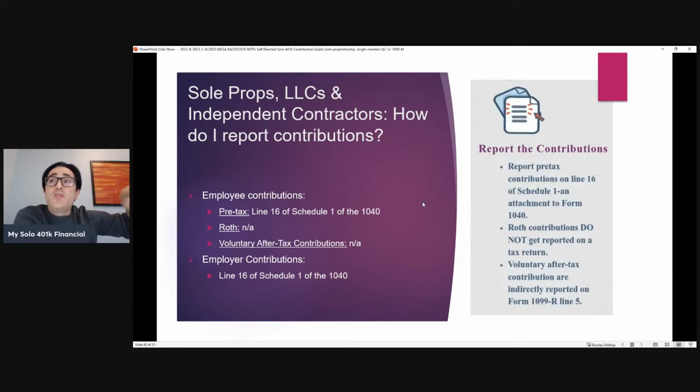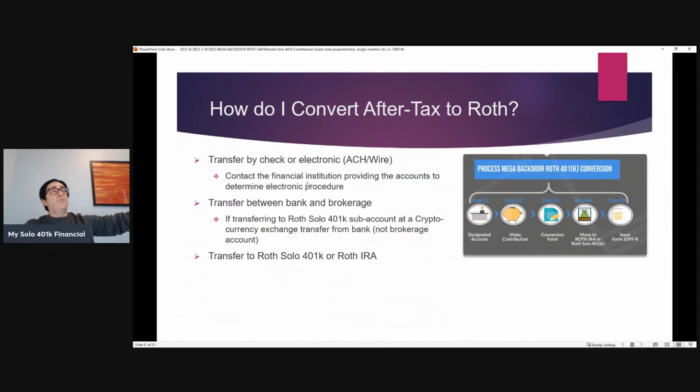Roth contributions, voluntary after-tax contributions for a business that is taxed as a sole proprietorship, where the income is reported on Schedule C of the 1040, those types of contributions are not reportable. Now, it's noteworthy that voluntary after-tax contributions are going to be indirectly reported on the Form 1099-R, but it's really not the contribution that's being reported. It's the subsequent transfer from the voluntary after-tax Solo 401k subaccount to either the Roth Solo 401k subaccount or the Roth IRA.